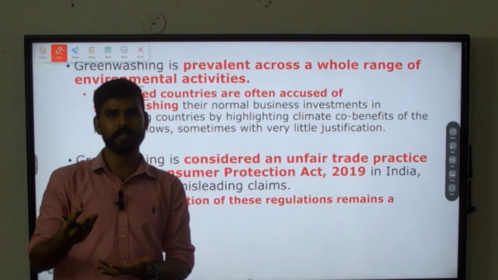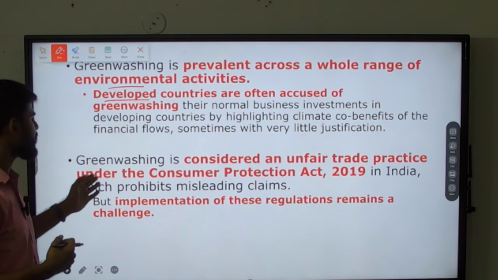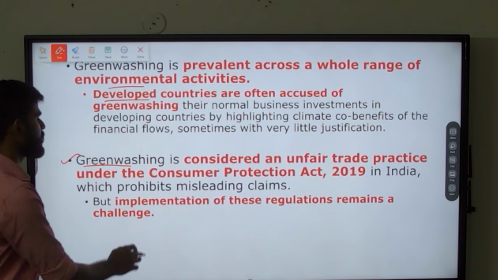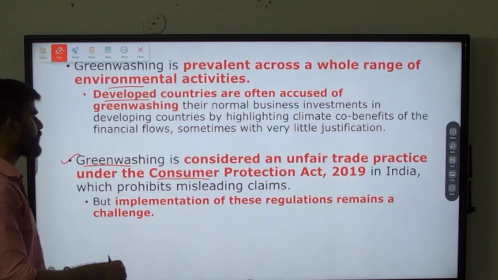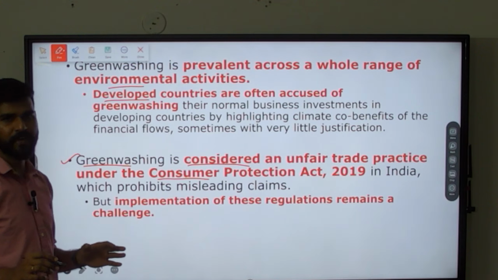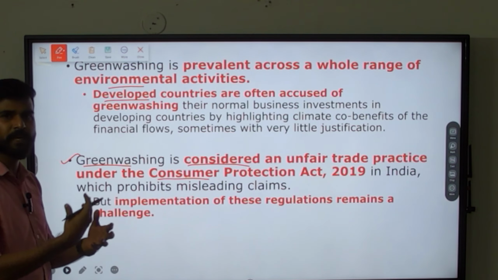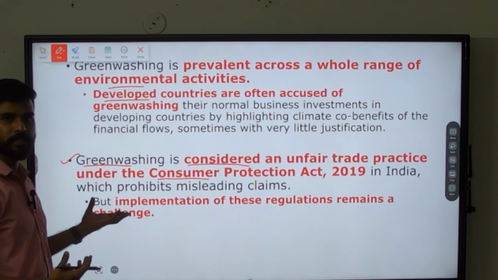This is called greenwashing. Okay, that you have to understand. Greenwashing is considered, yes, this point is also important. In India, we have this particular legislation called the Consumer Protection Act 2019, and under that legislation, greenwashing is considered an unfair trade practice, because in trade only they will be doing this. Because in investment and all, they will claim that it is a green investment. So it is called greenwashing.